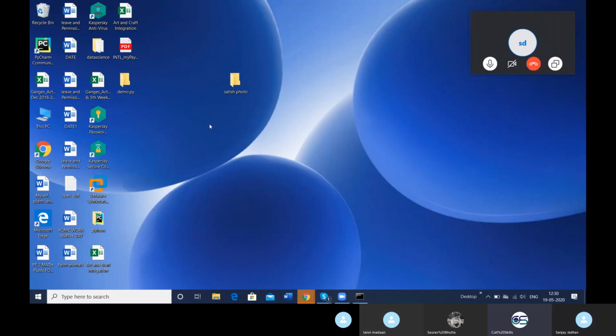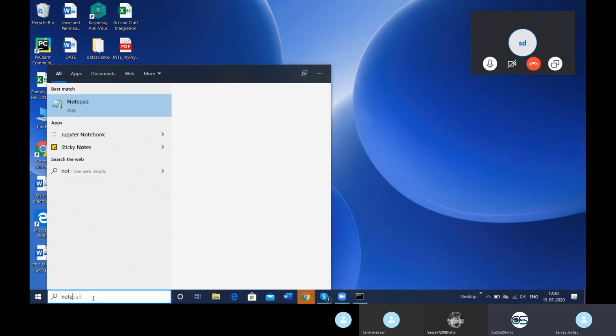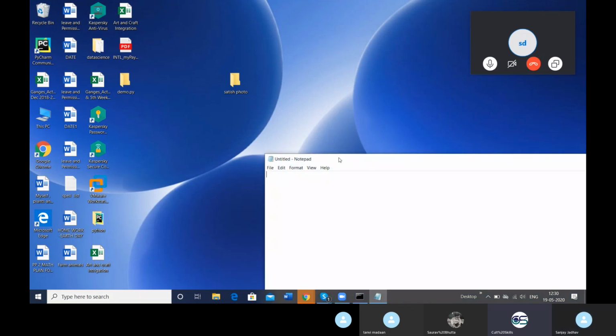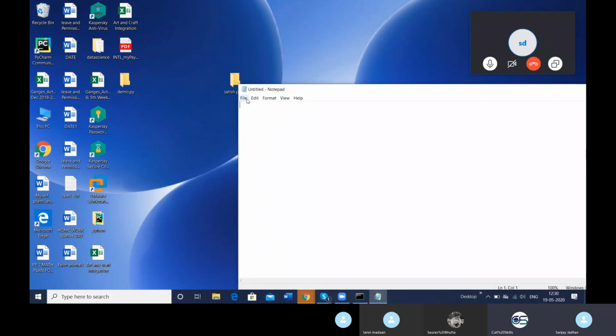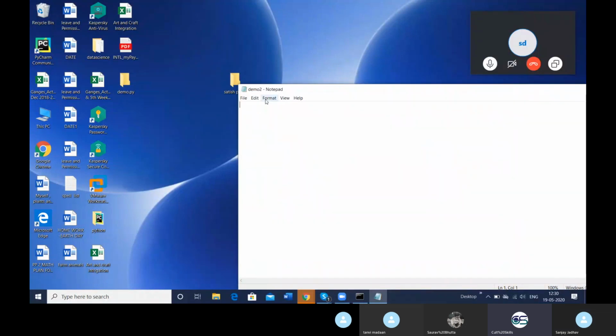Okay, now search for text on your bottom left. Search for text editor, notepad. Yeah, open that. Now save the file on the desktop. On the desktop, name it something. Change the text document at the bottom from txt to all Python, all files. Yeah, done. Then save it. Okay, close that.